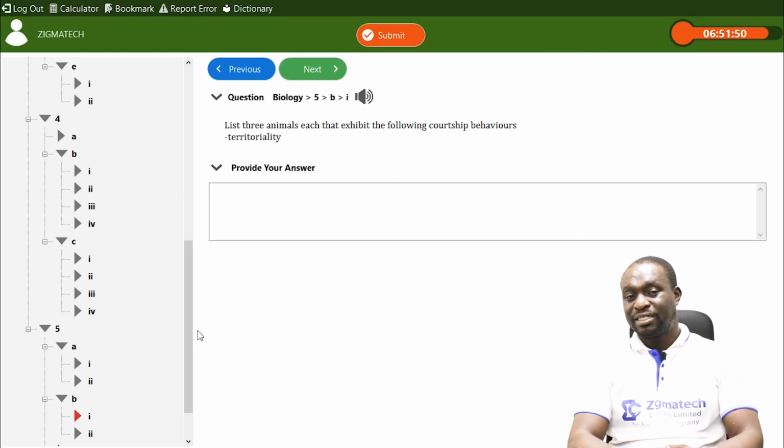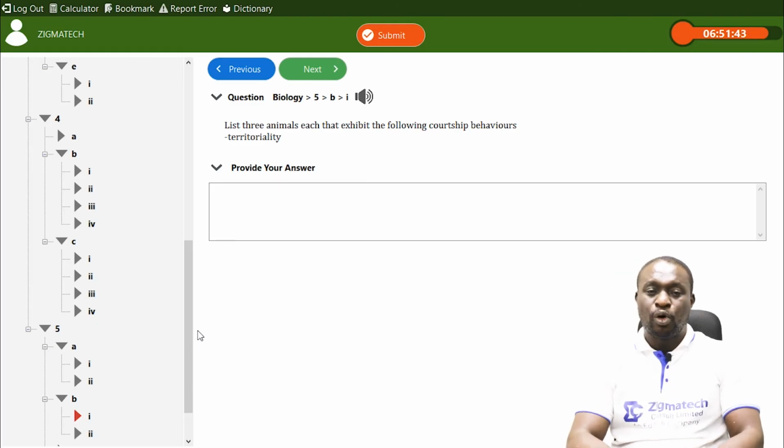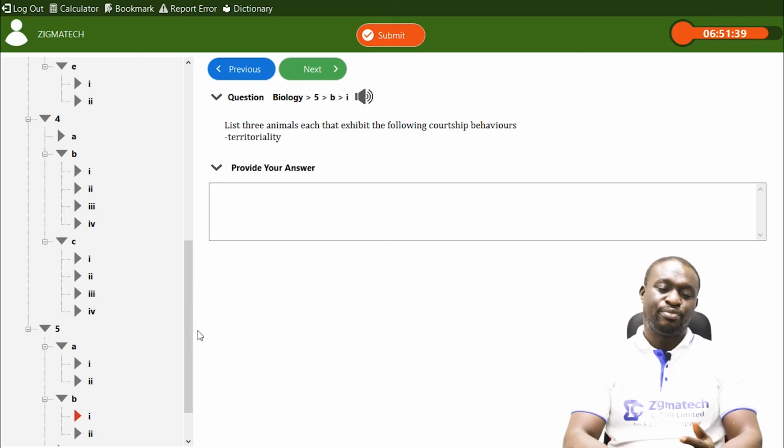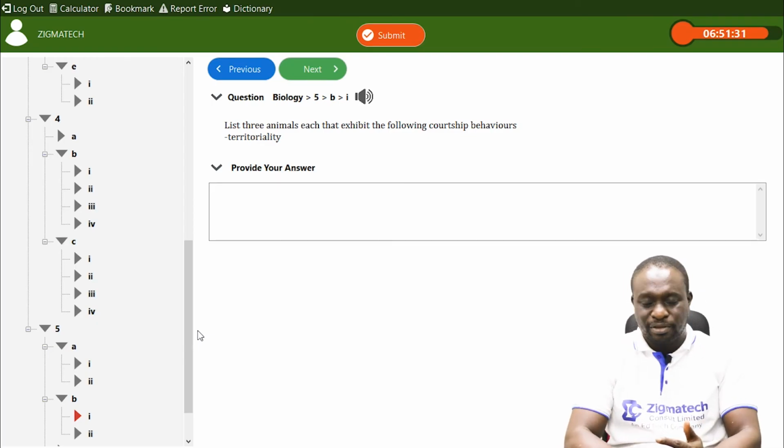There are different types of courtship behavior. But before I go into them, let me tell you about the importance of courtship behavior. Courtship behavior stimulates the production of sex cells, both male and female, mostly in males.